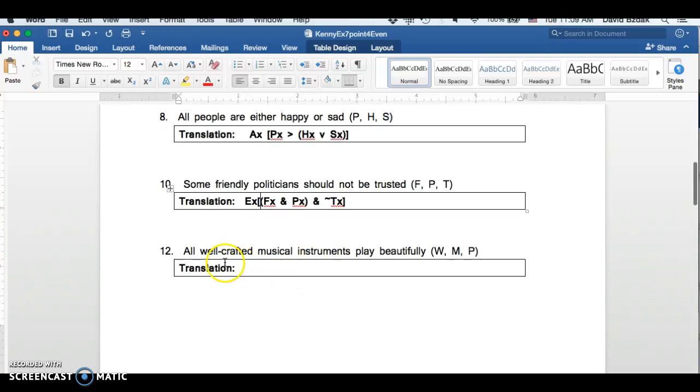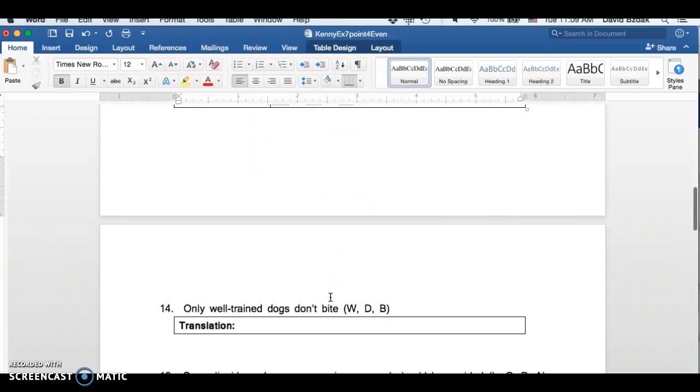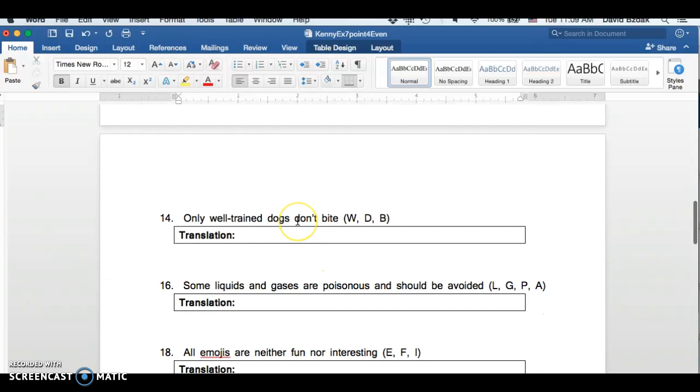All right. All well-crafted musical instruments play beautifully. So for all x, if x is well-crafted and x is a musical instrument, then x plays beautifully. Probably should be a B, I don't know. And again, everything after the quantifier has to be in parentheses or brackets. Okay, 14. Only well-trained dogs don't bite.